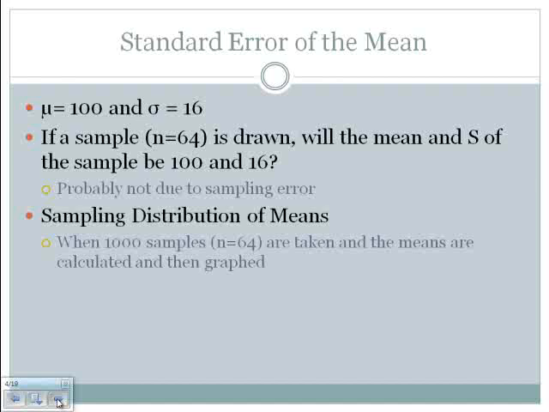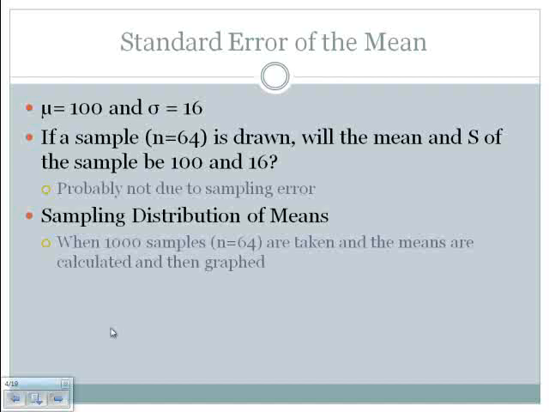We throw all 64 names back into our pot, mix them up again, select sample number 2, measure them, and calculate the mean for that second sample. So now we've got 2 means. We throw those 64 names back into the pot, mix them up, select our third sample, measure them on whatever it is we're measuring them on, calculate the mean for that, and now we have 3 means. Let's say that we do that 1,000 times, and so we have 1,000 means, and if we graph that into a frequency distribution, we have created a sampling distribution of means.